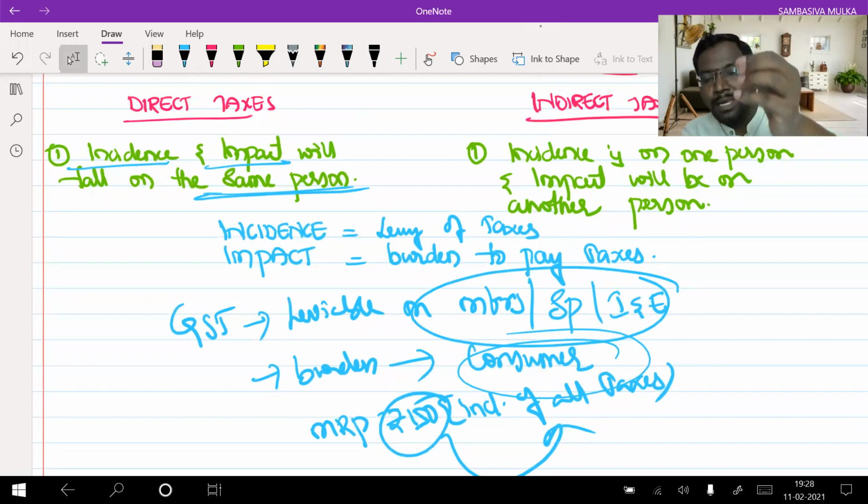GST is an indirect tax. Why is it an indirect tax? Because you are paying tax, but are you paying tax to the department directly? You purchased a Classmate notebook from a nearby stationery shop. That means you are paying the tax to that stationery person, not to the department directly.